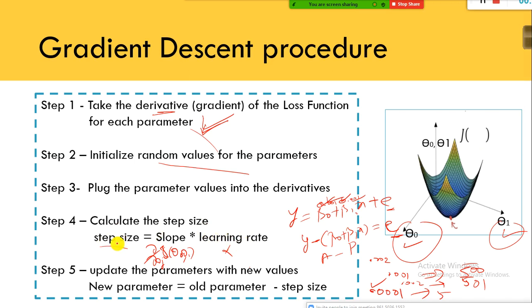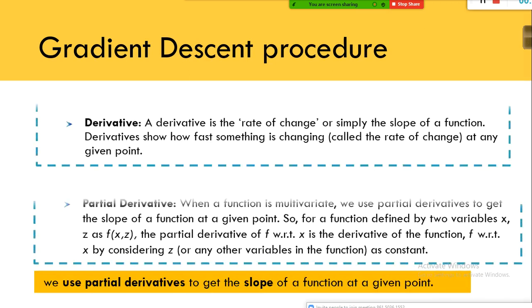For each and every step, you need to update the values for both theta naught and theta 1. So for each and every update of theta naught and theta 1, what is the cost? For which theta naught and theta 1 values is the cost very less? That is what we are trying to find out.